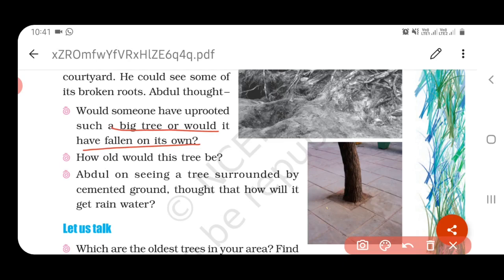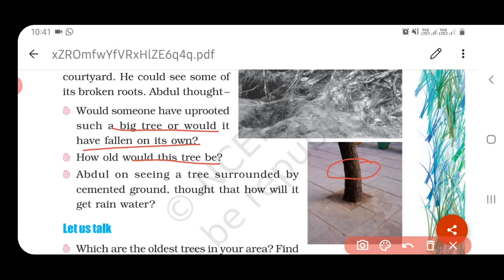So this is because of some other factor. It has not been uprooted by some person. How old would this tree be? If it is very big, based on the size of the trunk, we can calculate the age of the tree. If it is very thin, it is small, it is low in age. If the trunk portion is very big, it is considered very old.